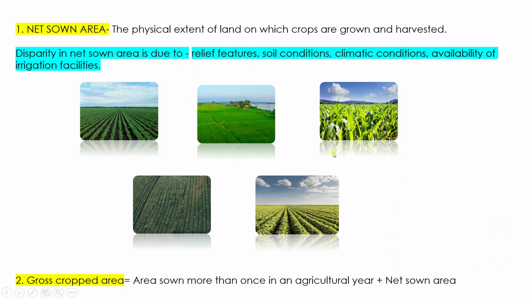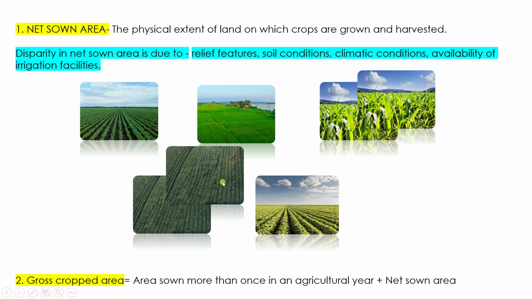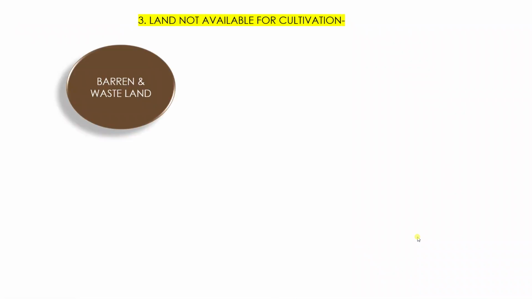So in the same year you are cultivating this land 2 times, right? So let's put it this way. Now if I ask you what is the gross cropped area, that means the total area on which you are practicing agriculture, what will you write? You will first take the net sown area. How much was the net sown area? 5 acres. So you will write 5. And the area which is being used more than once in an agricultural year: you are using this area and this area twice in one agricultural year. So you will write 2. So your gross cropped area will become 2 plus 5, that is 7 acres. Right? So that's how we calculate gross cropped area.